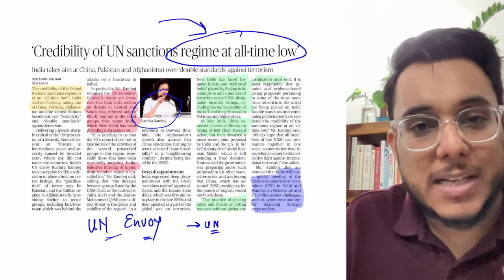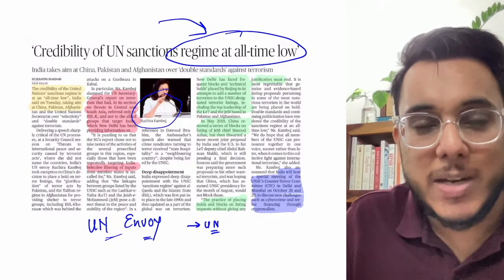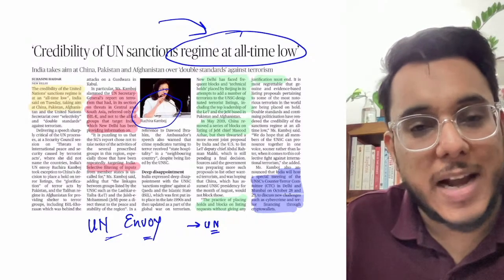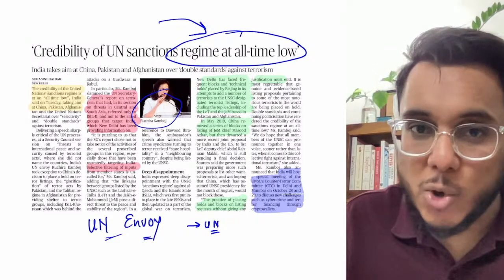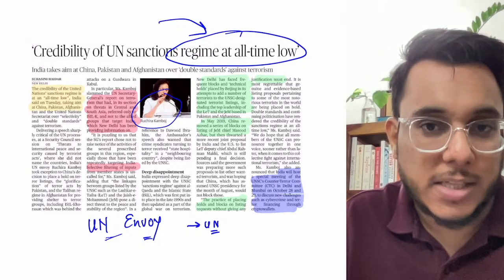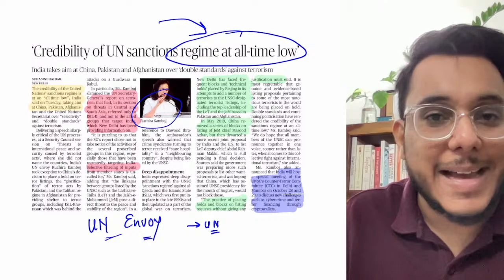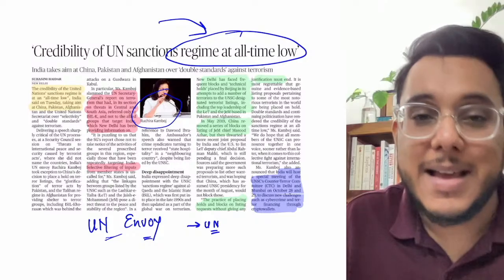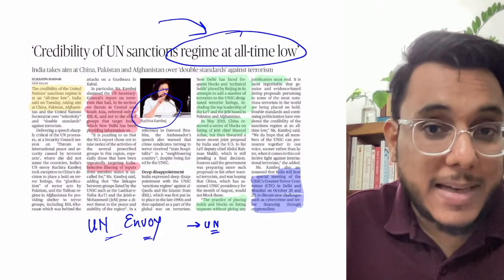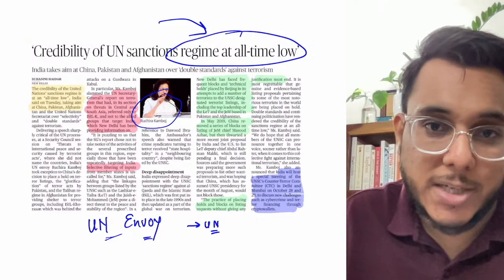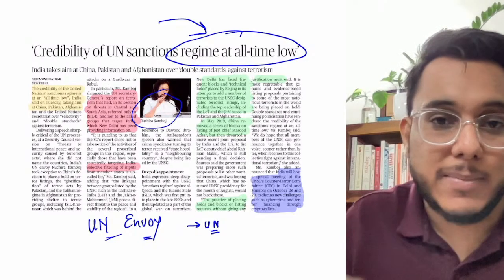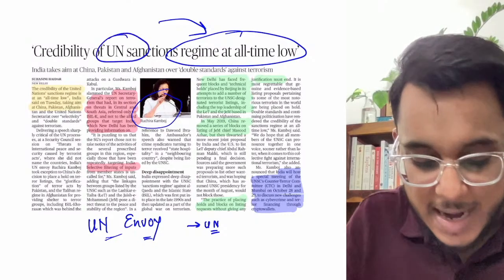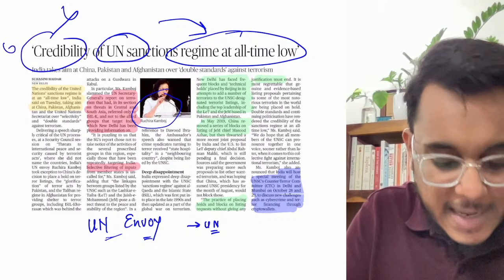According to India's UN envoy, certain countries such as China are going for selective targeting. In the past, India has sent a list of terrorist organizations, a list of terrorists who need to be banned. But guys, China is blocking India's attempt. Why? Because China is a friend of Pakistan, and Pakistan has some interest in protecting some of the people, some of the organizations, and because Pakistan wants to protect them, China is helping them. So the United Nations Security Council's sanctions have become ineffective. Its credibility has become ineffective.